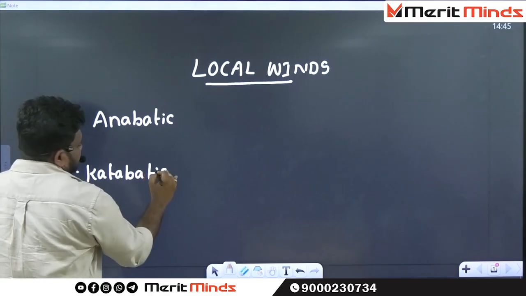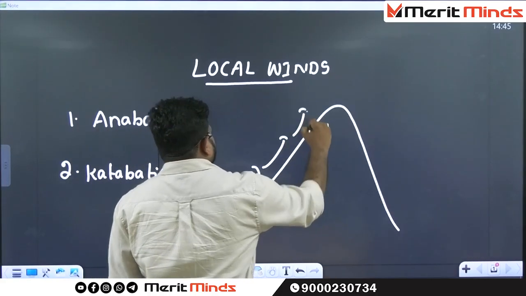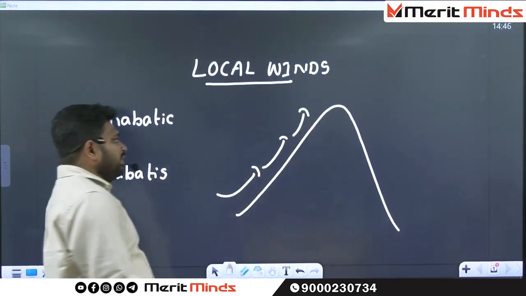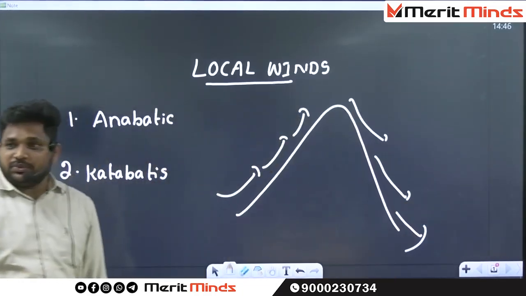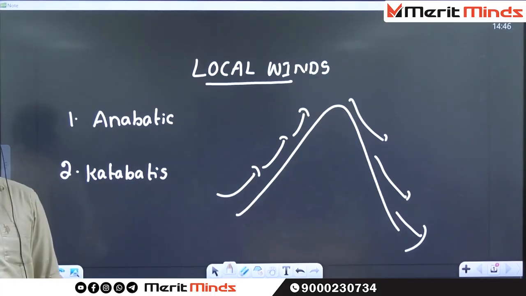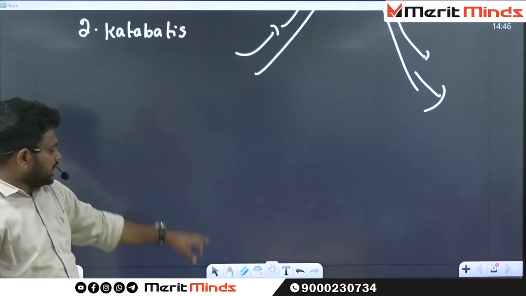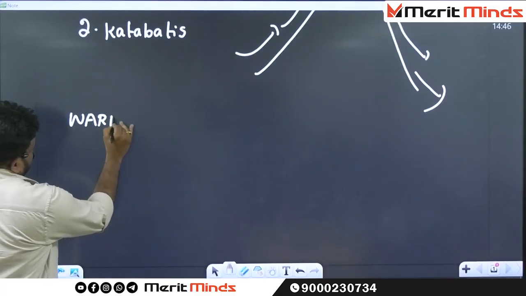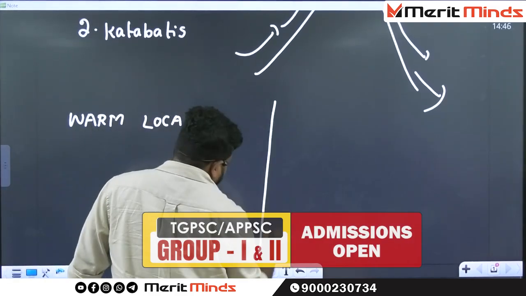The anabatic winds are nothing but upslope winds. Then what do you mean by katabatic wind? The katabatic winds are nothing but downslope winds. Based on temperature, the local winds are further classified into two types. The first one is warm local winds. The second one is cold local winds.